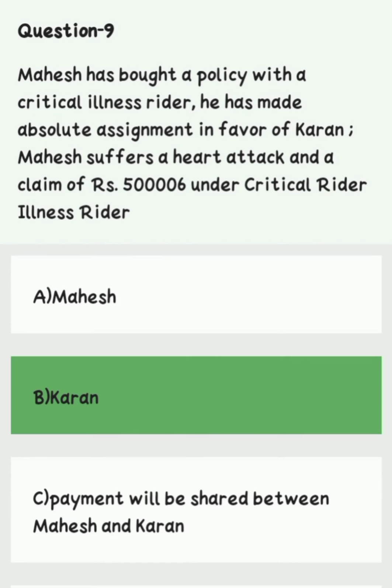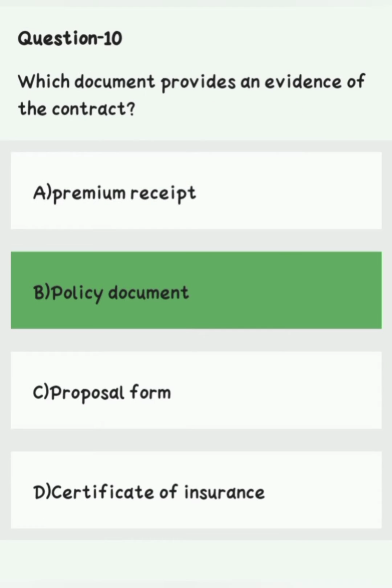Question number 9. Mahesh has bought a policy with a critical illness rider. He has made an absolute assignment in favor of Karan. Mahesh suffers a heart attack and claims rupees 50,000 under the critical illness rider. Option A, Mahesh. Option B, Karan. Option C, payment will be shared between Mahesh and Karan. Right answer is option B, Karan. Payment will be made to Mr. Karan.